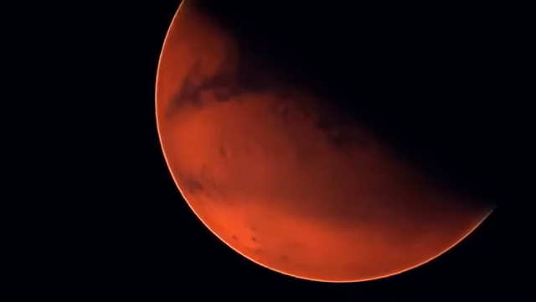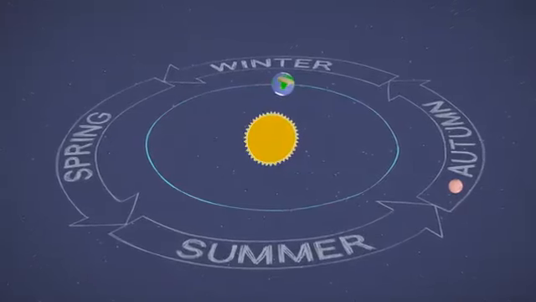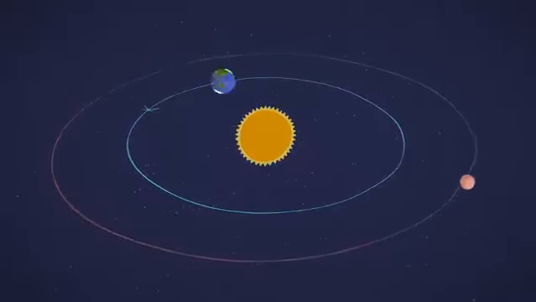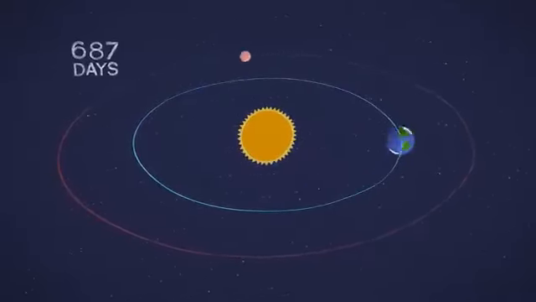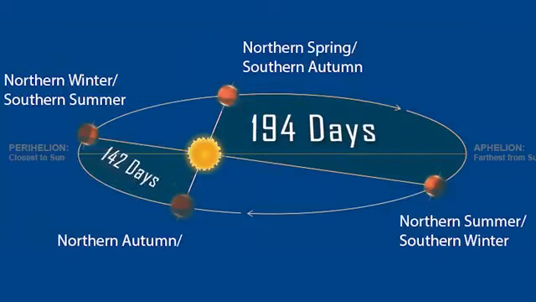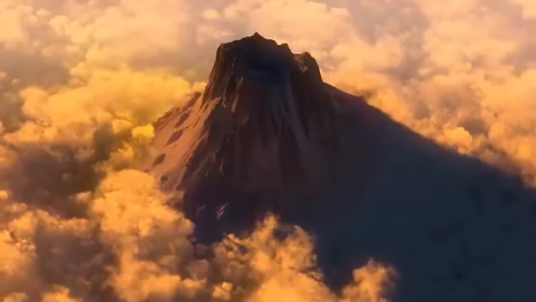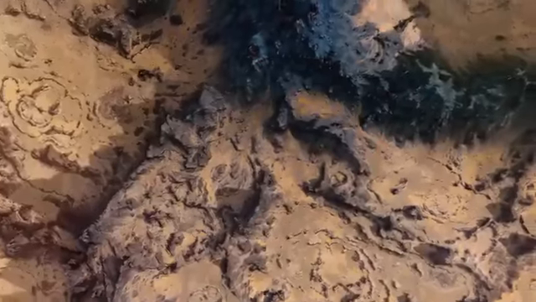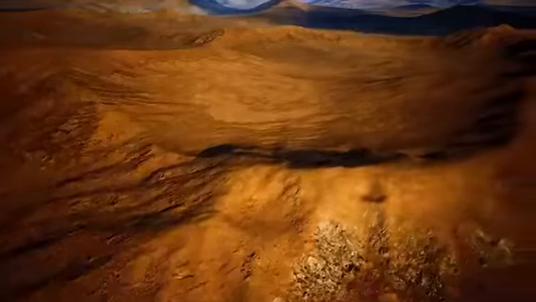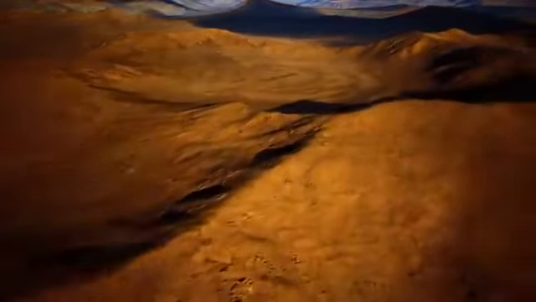It's good, but remember that Mars's year is different. So every season will be different. Because a Martian year is 687 days. And the longest season is spring, of 194 days. And the shortest season is autumn, of 142 days. The season is also full of ice and dust. And you will know that Mars is not yet filled with water.